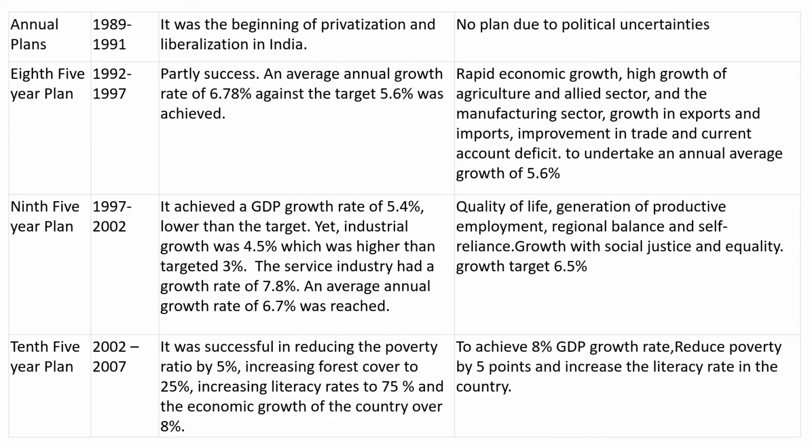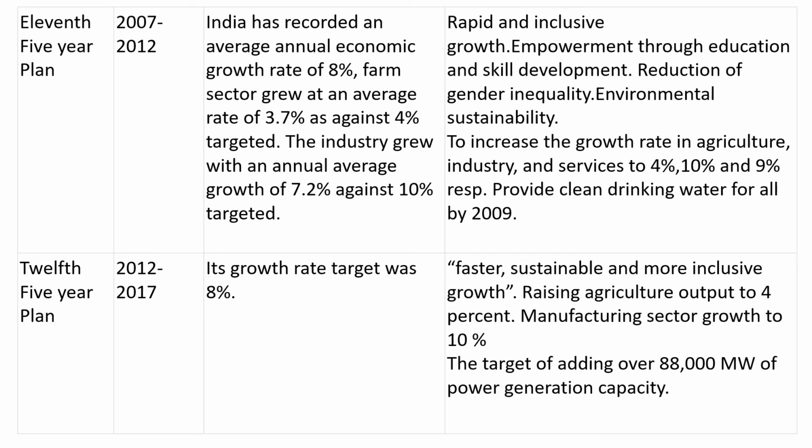In the 10th five-year plan from 2002 to 2007, the main motive was to achieve an 8% GDP growth rate and to reduce poverty. And this plan is considered to be a somewhat successful plan, successful in the sense that it could reduce poverty by 5%. It could increase the forest cover to 25%. It could increase the literacy rate to 75%, and also the economic growth grew over 8%.